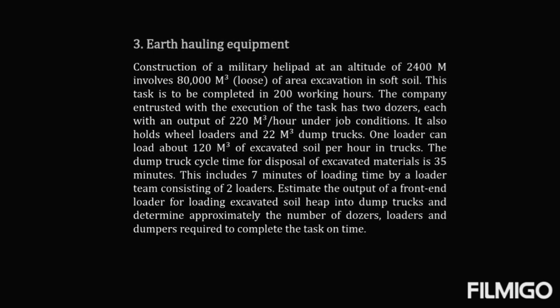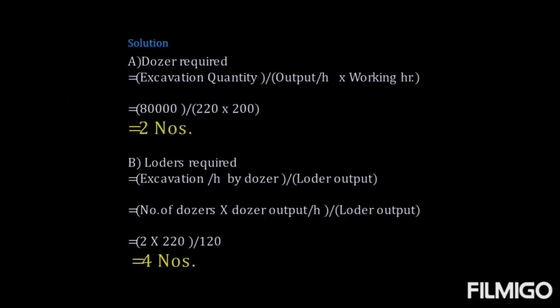Now if you go to the number of dozers required, it is excavated quantity upon output per hour into working hours. Excavated quantity is already given to us as 80,000 cubic meter. The output per hour is also given as 220 m cube per hour, and working hours are mentioned as 200 working hours. By which we will come to know the number of dozers required. That comes to 2 dozers. In some cases I will directly round it off to the higher digit.